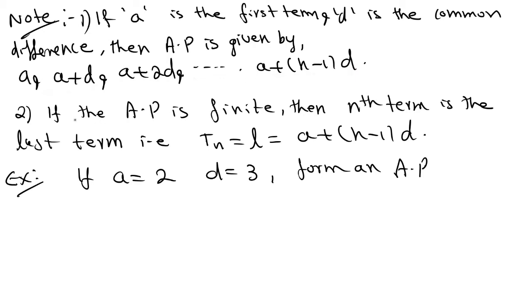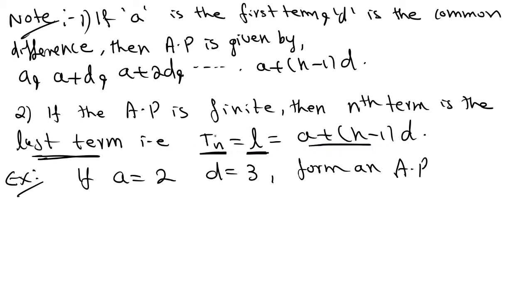And the second note is, if the AP is finite. What is the meaning of finite sequence? Finite sequence means it has a finite number of terms. Then nth term is nothing but the last term. Okay, nth term is here the last term, and that is Tn, we can write it as L. So that is given by a plus n minus 1 into d.